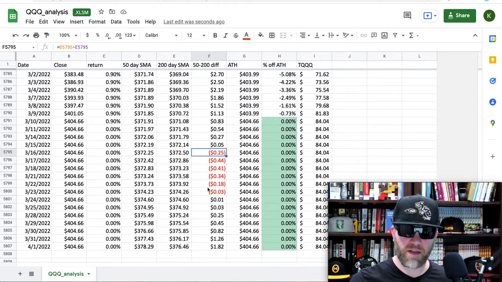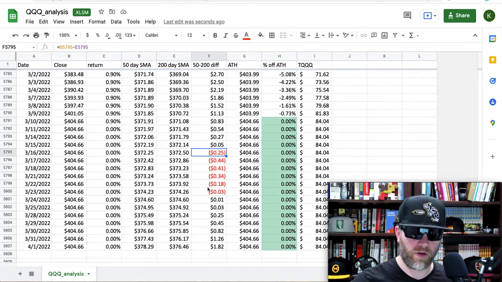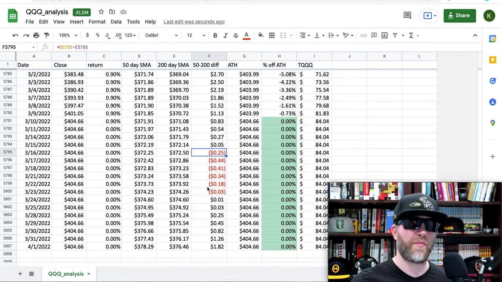First, I find it highly unlikely that the NASDAQ index avoids the death cross unless we see some miraculous short-term gains. Second, the news is going to spend a lot of time talking about the death cross and what it could mean. They're going to bring on all their experts talking about here's the death cross, here's what it is, here's when it's happened in the past, here's what happened in the past.